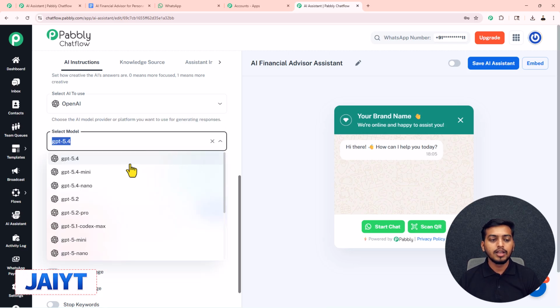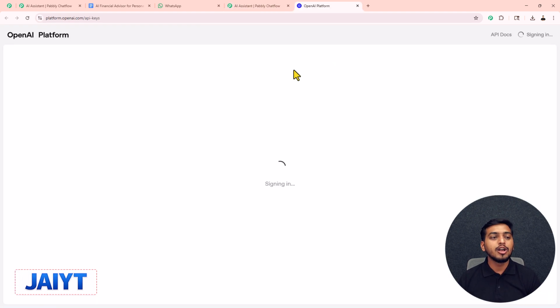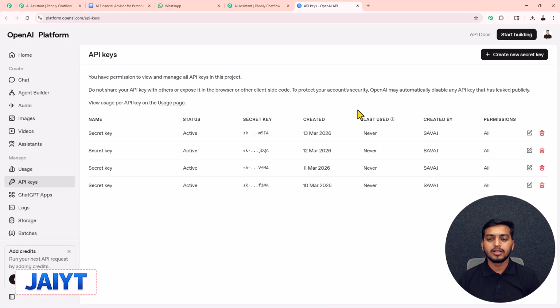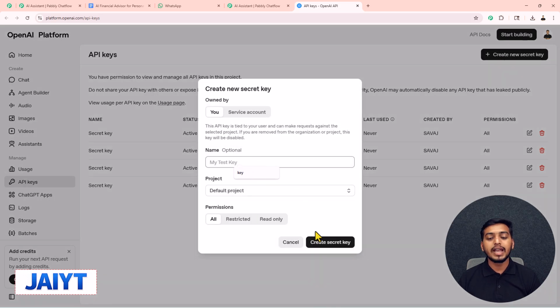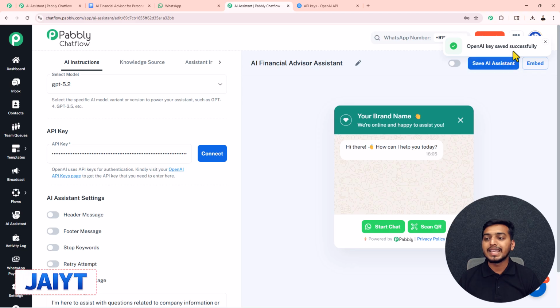Then for this model, you can select any model from here, but I will select this GPT 5.2 model for myself. Next, we have to add this API key. To get this API key, at first you have to buy a paid subscription of OpenAI. After that, come back to this page and click on this hyperlink given here. You will get directed to this OpenAI platform. In here, on the right side, you will get this button, create new secret key. Click on this, give a name to your key and press this create secret key button. Your key will get generated. Copy this from here and paste it inside the box. Press this connect button. Your connection will get created. In here, I will add my own OpenAI key, then I will connect it. My OpenAI key is also saved.